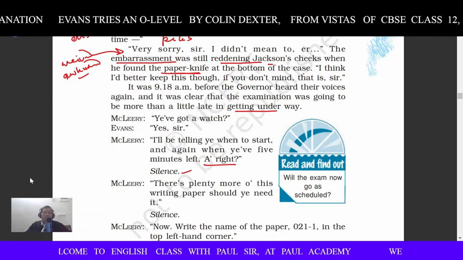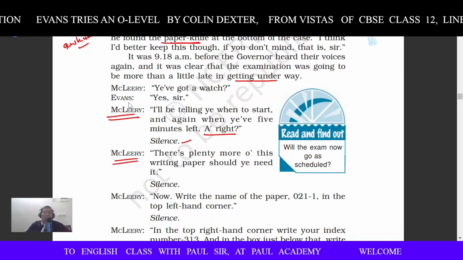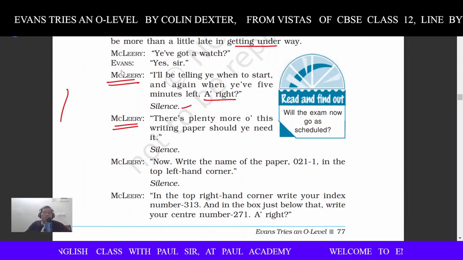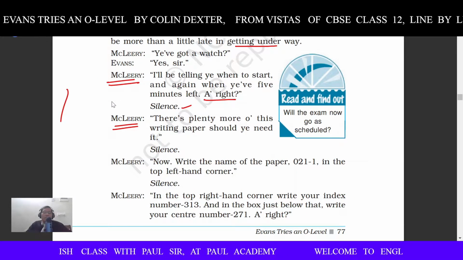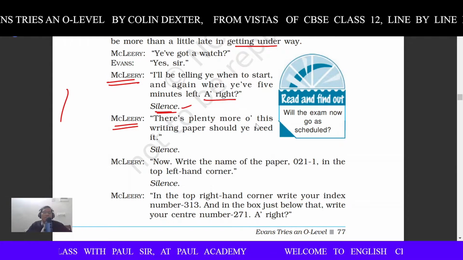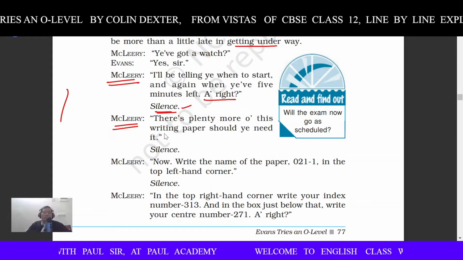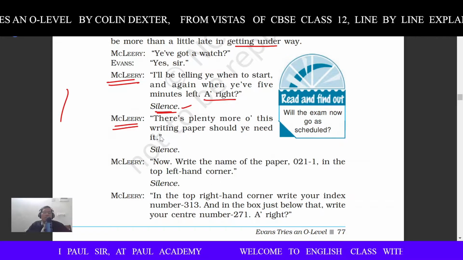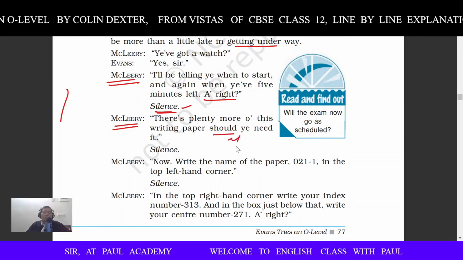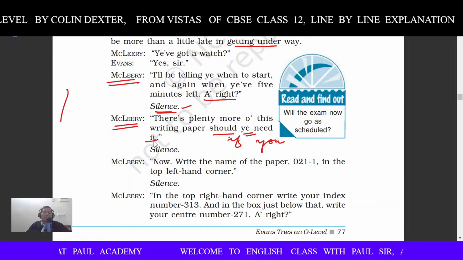Okay, silence. Now, this is written in a dramatic manner because these were being heard by the governor, right? Okay, so that's why it is written in this manner, not in the prose form. Silence. There was silence again from McLeery. There is plenty more of this writing paper, should you need it. Here should means if you need it. Here you means you. Need it means paper.